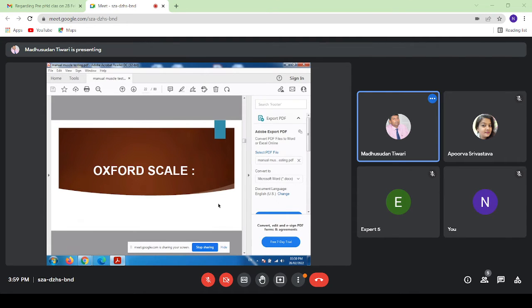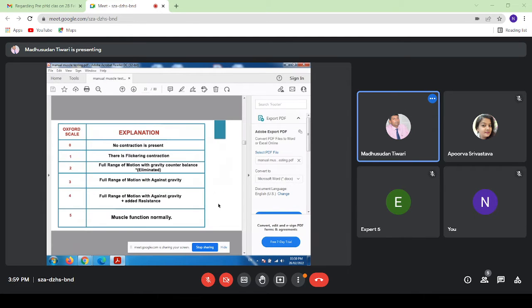Second is the Oxford scale. The Oxford scale again starts from 0 and ends at the 5th grade. Grade 0 again is no contraction. First is flickering contraction.